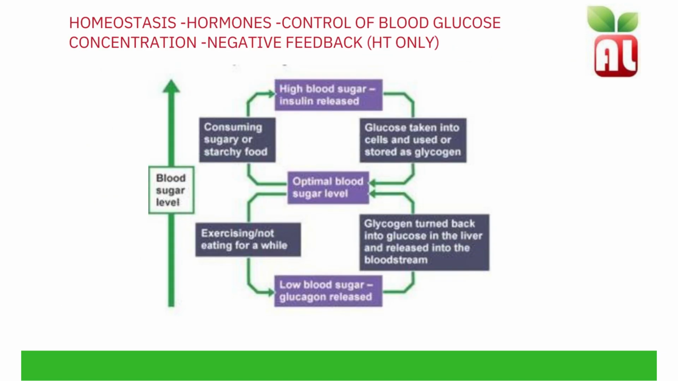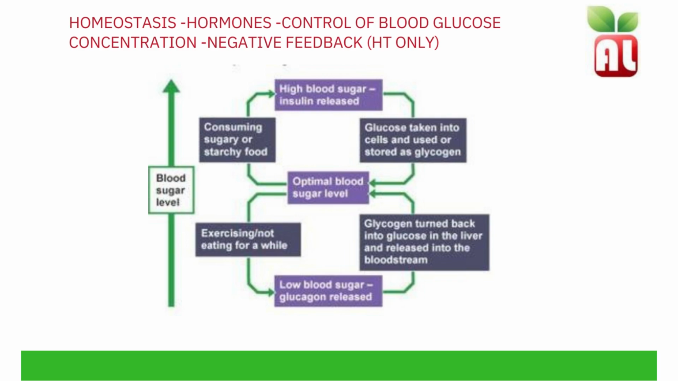The control of blood glucose concentration and the negative feedback system. Blood sugar level increases when consuming sugary or starchy food, because starch is broken down into sugar molecules in the blood. Insulin is then released. Insulin converts glucose into glycogen, which is stored in the liver cells, therefore maintaining optimum blood sugar levels.